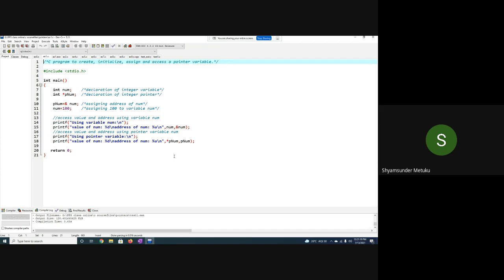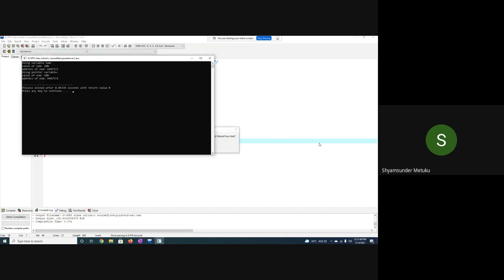What is pnum? Is it not equivalent to ampersand num? Yes or no? If you say yes, I can execute. Otherwise, I cannot. Don't you think the output will be the same for both printfs, the second and the fourth one? Is it not the same for these two lines? Yes, sir, line number 15 and line number 18. Okay, so let me run now.